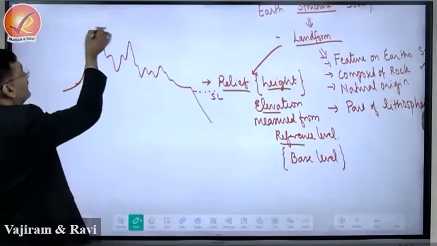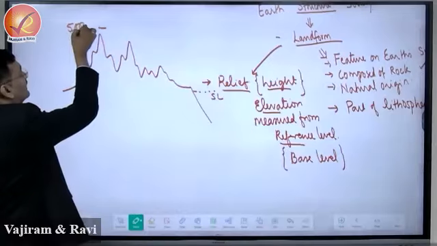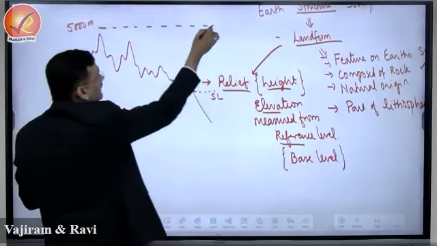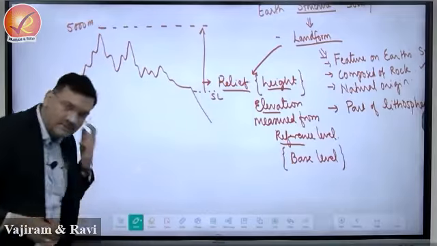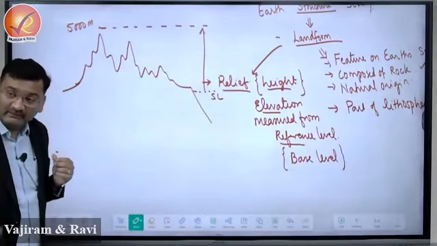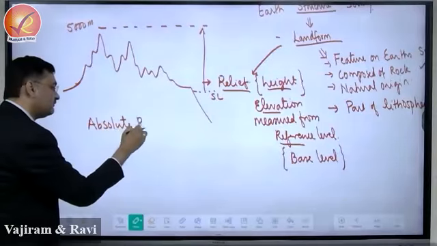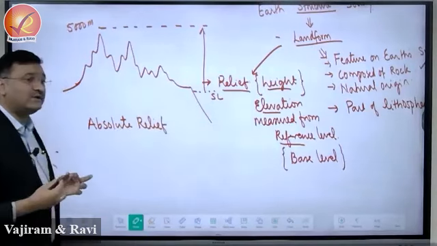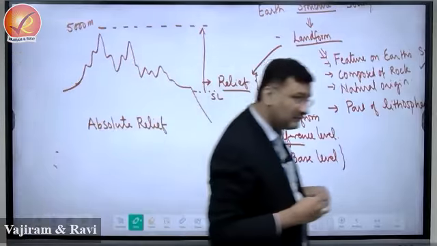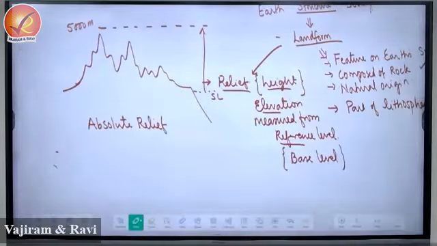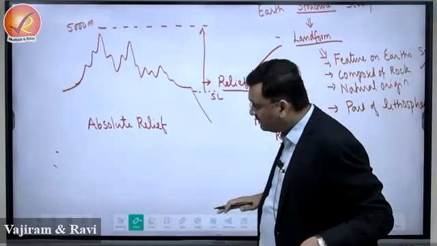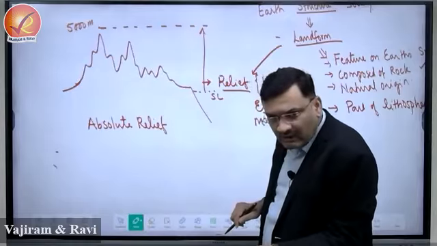Say the height of this mountain is 5,000 meter. This 5,000 meter is measured from sea level. What is this referred to as? This will be referred to as absolute relief. Absolute relief is when the height is measured from the lowest base level, that is sea level. A common base level is sea level. So this is known as absolute relief.